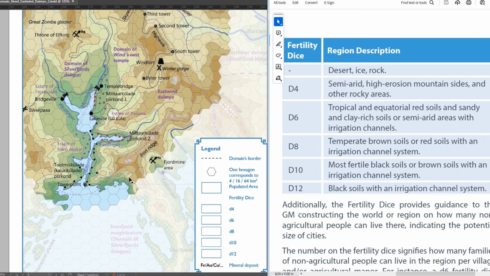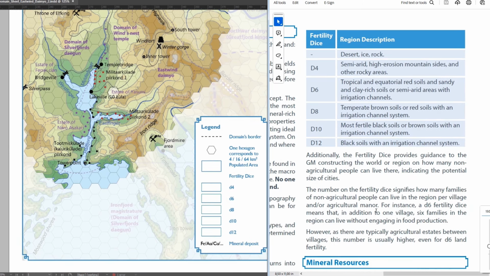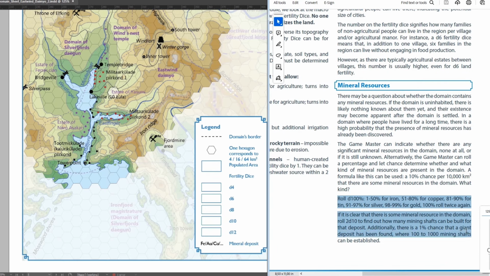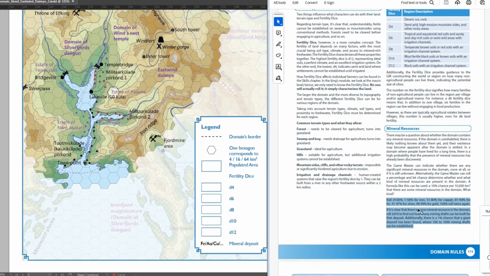Next come mineral resources, which you can just decide or also roll. And even if you decide there are no known resources at the game start, they can be found later. And with that, we are done with the map for now.